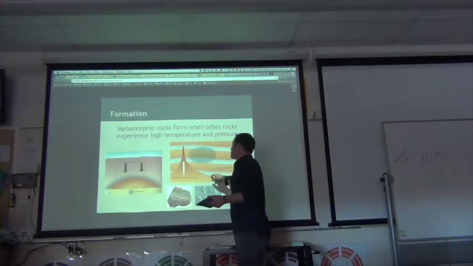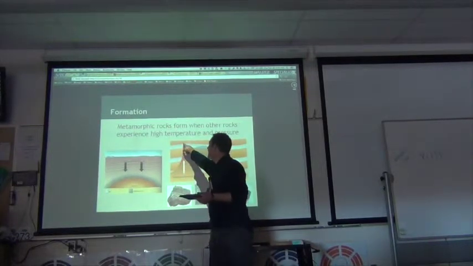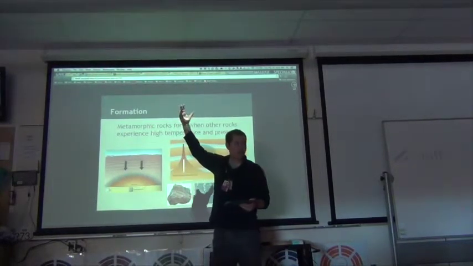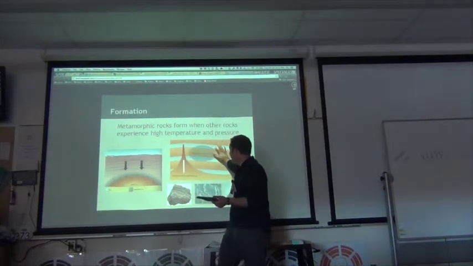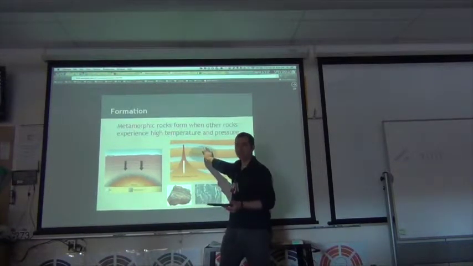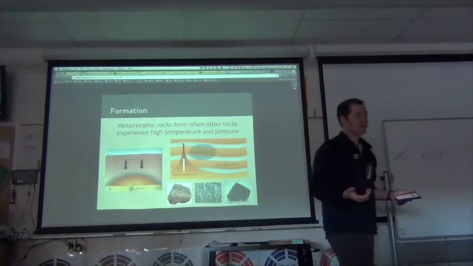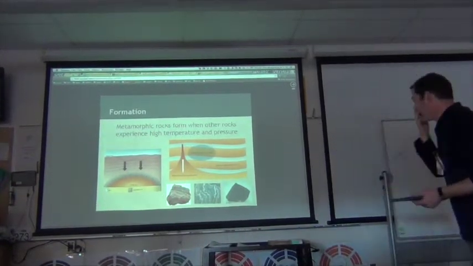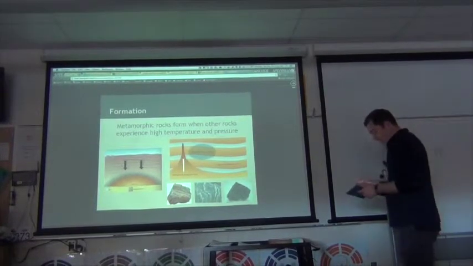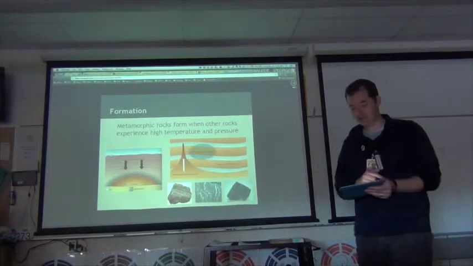Here's another example. We've got magma rising where this would be igneous rock. And up here it's maybe becoming a volcano or something. And we've got sedimentary rock here where it's under pressure. And as we apply some additional heat to that, that's where we get different types of rocks, where we can get metamorphic rocks. So the key thing that makes metamorphic rocks is heat and pressure.